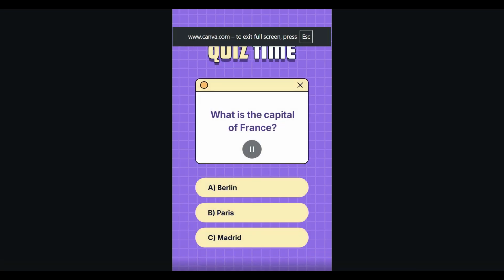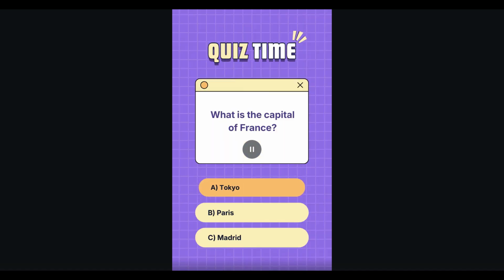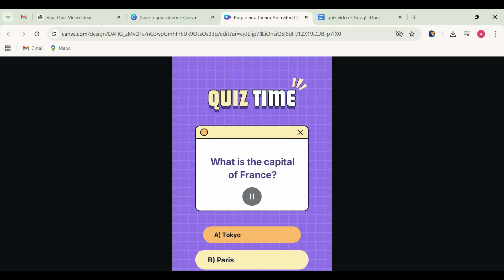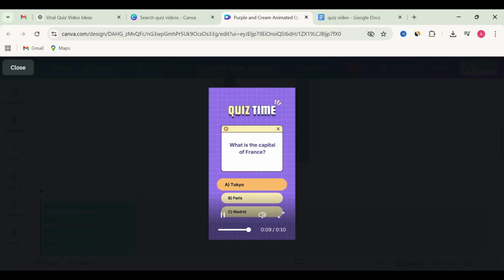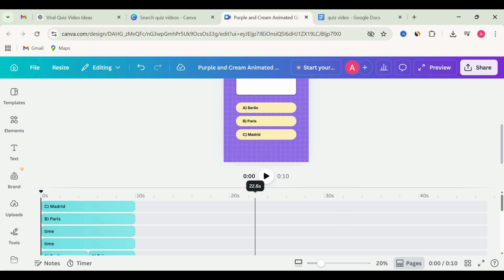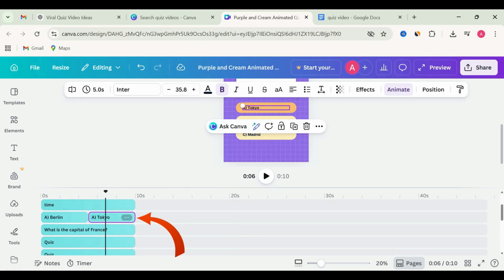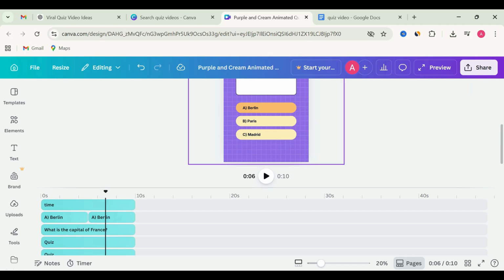To choose the correct option in the timeline, look for the correct option. You can see it's currently set to Tokyo. You can change it by clicking on it. So click on it and adjust the correct answer. You can change its position next to the correct answer as well.